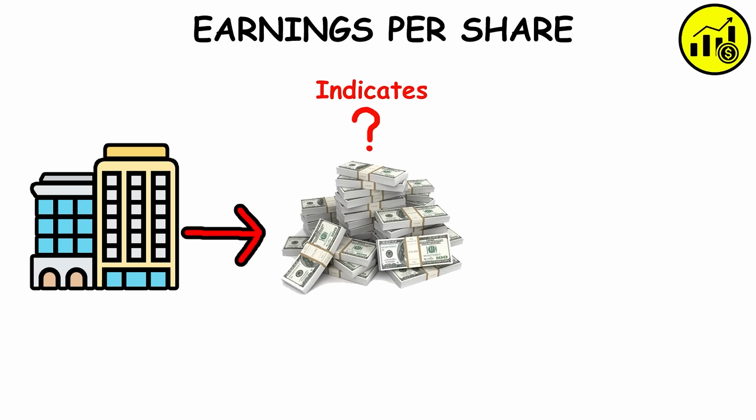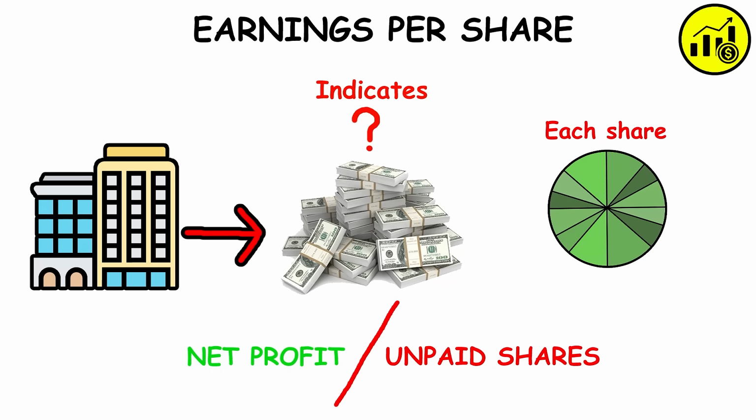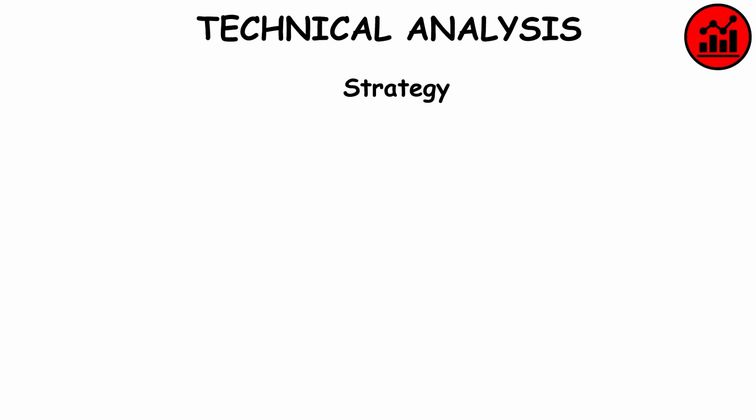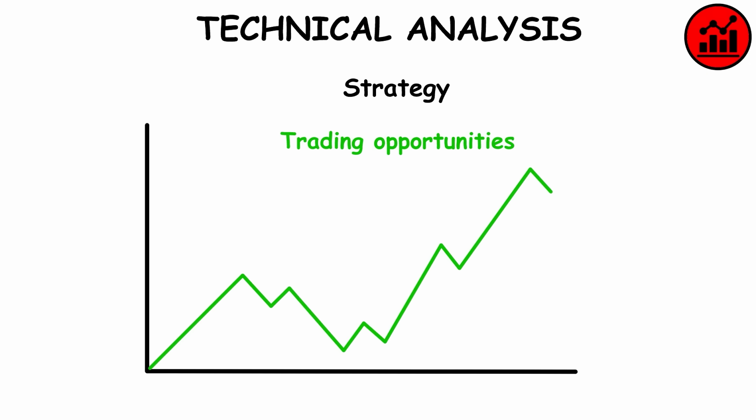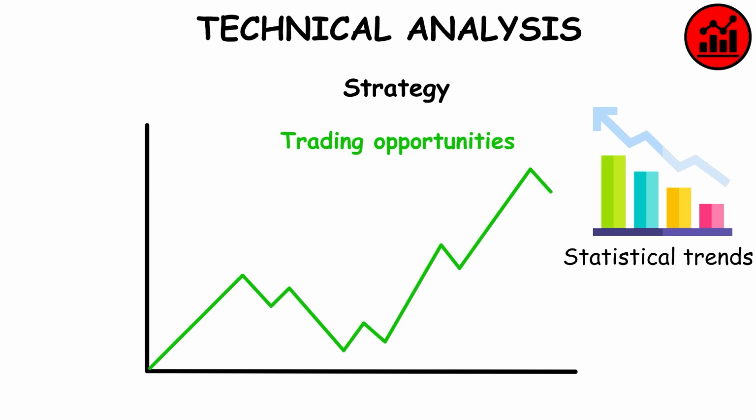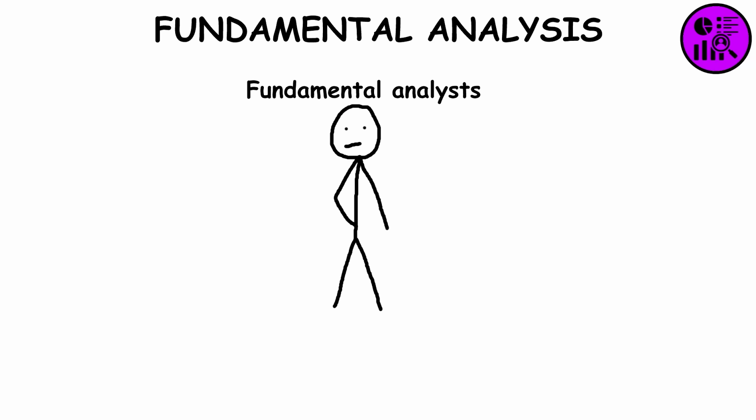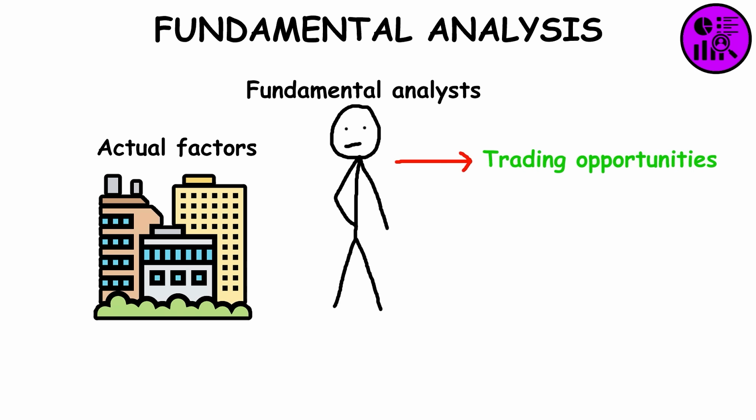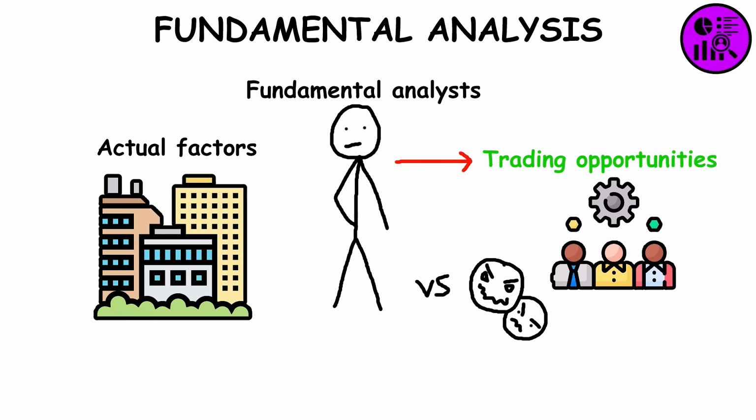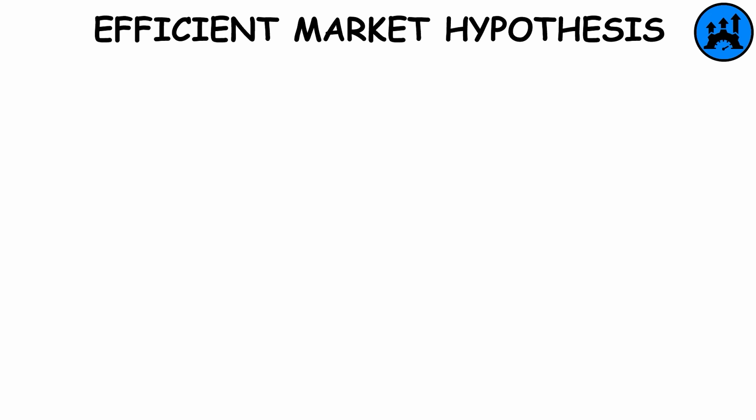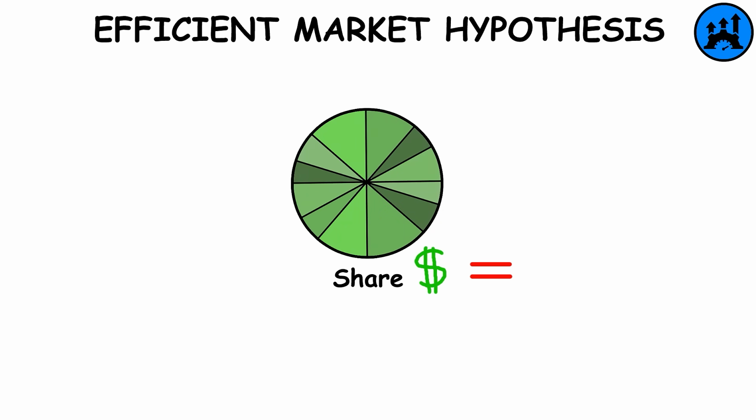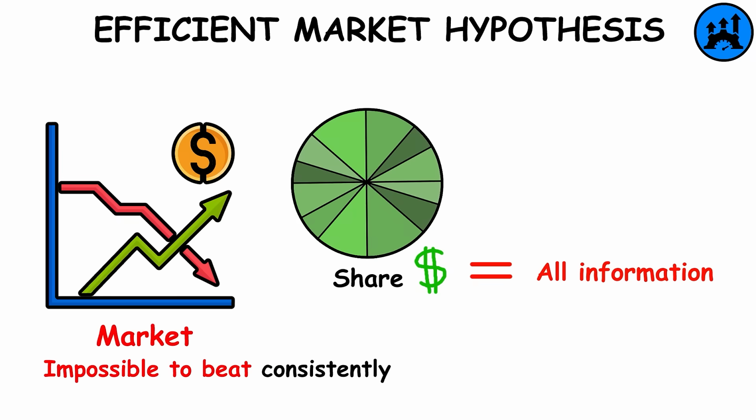Earnings per share. It indicates how much money a company makes for each share of its stock by dividing its net profit by the number of common shares it has outstanding. Technical analysis. It's a trading strategy employed to identify trading opportunities by analyzing statistical trends. Fundamental analysis. Fundamental analysts identify trading opportunities by analyzing the actual factors of the company, such as its competitors, its management effectiveness, the state of its industry, etc. Efficient market hypothesis. It's the hypothesis that share prices reflect all available information, making it impossible to beat the market